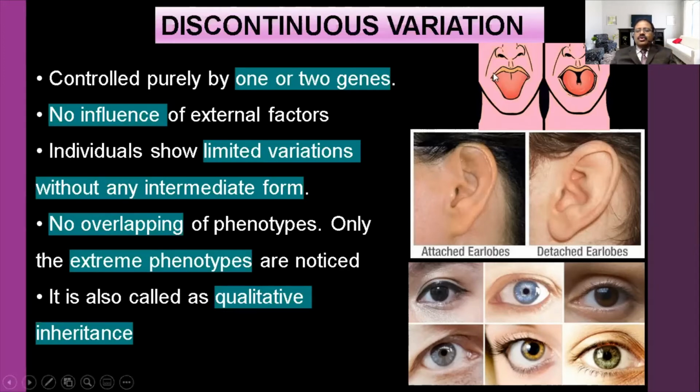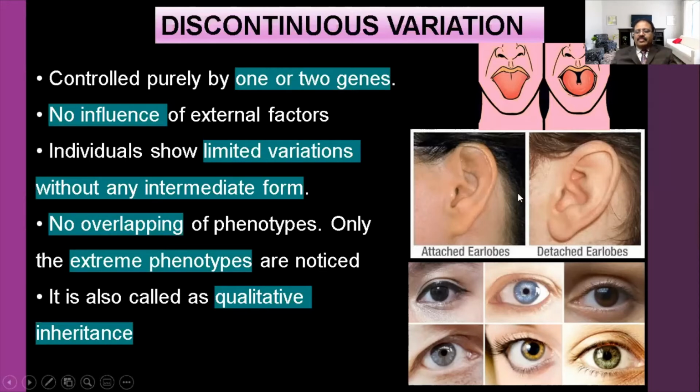Okay, so in some generations they have only rolling tongues. Unfortunately, in some of them they get the straight tongue. Okay, the non-rollers can't roll their tongues. You understand, my dear? So no intermediate phases are there.